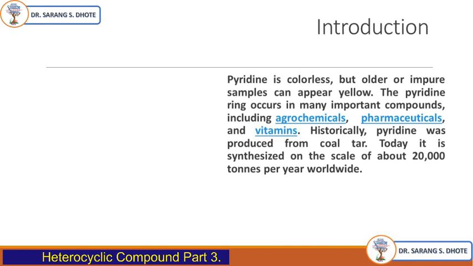Pyridine is colorless, but an older or impure sample can appear yellow. The pyridine ring occurs in many important compounds including agrochemicals, pharmaceuticals and vitamins. Historically, pyridine was produced from coal tar. Today, it is synthesized on the scale of about 20,000 tons per year worldwide.